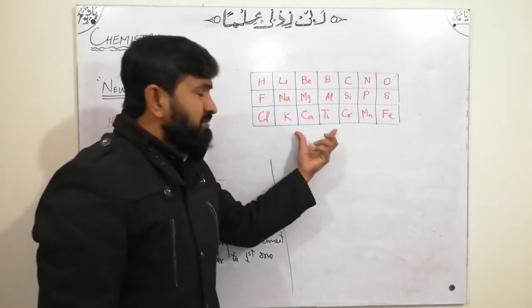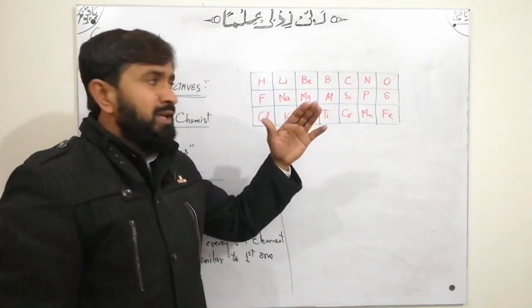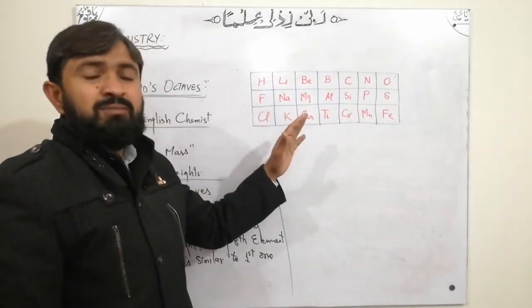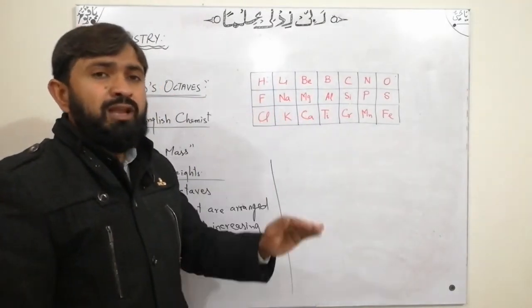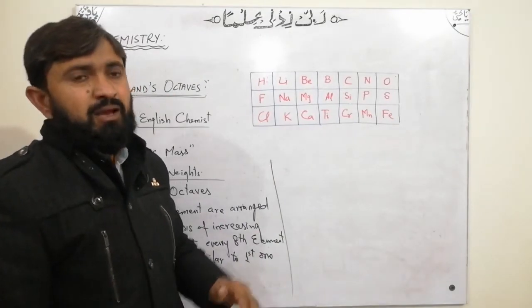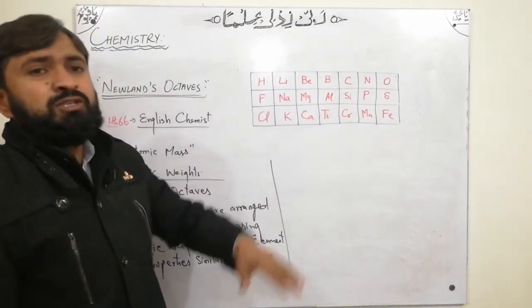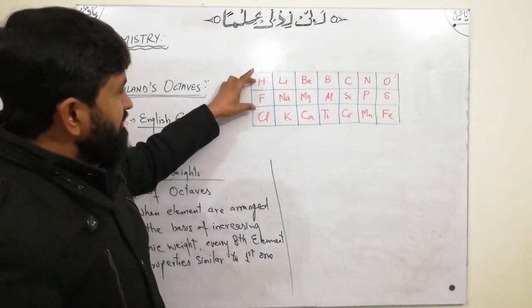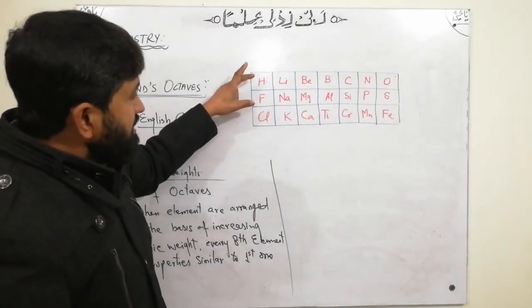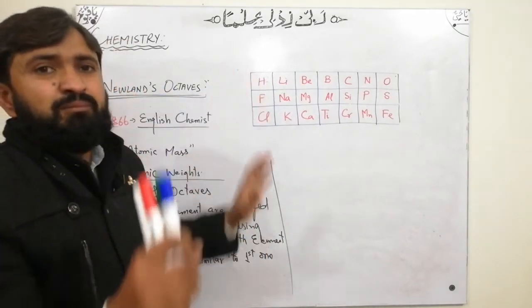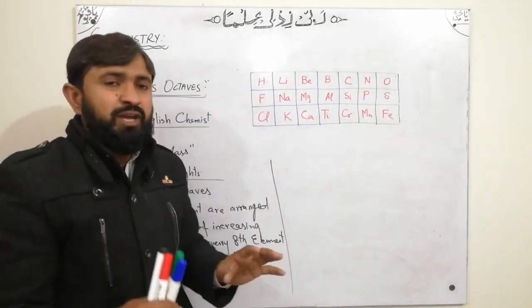No doubt this arrangement was very clear for some elements, but there were solid objections. If we compare it with the modern periodic table, hydrogen is not kept with fluorine and chlorine. No doubt the position of hydrogen is ambiguous today.